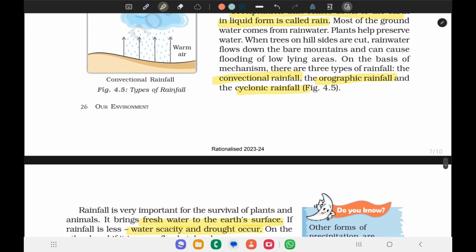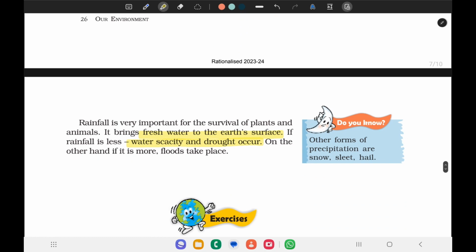So, there are three types of rainfall: convectional rainfall, orographic rainfall, and cyclonic rainfall. Rainfall is very important for the survival of plants and animals. If the rainfall is less, water scarcity and drought occur. On the other hand, if it is more, floods take place.